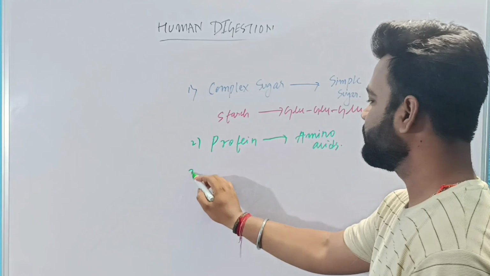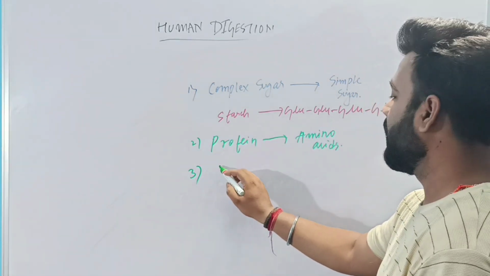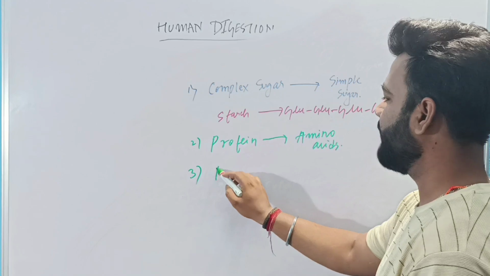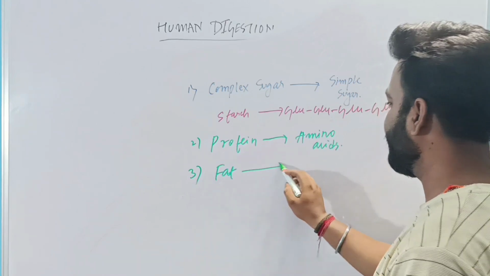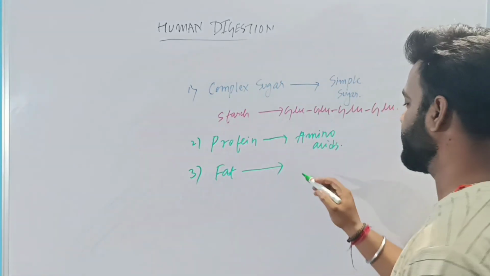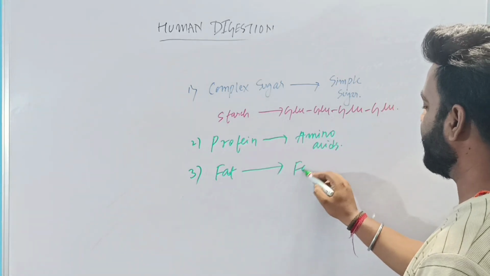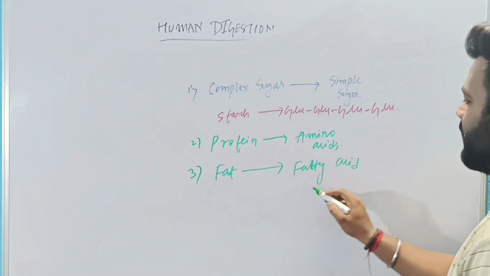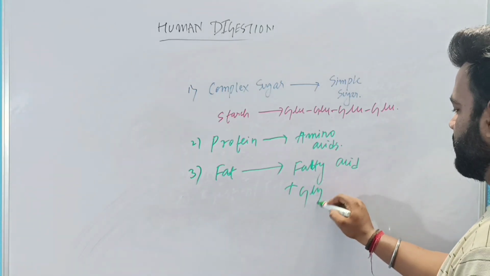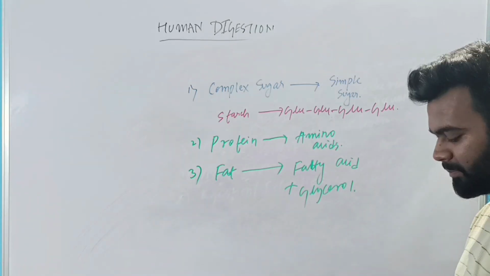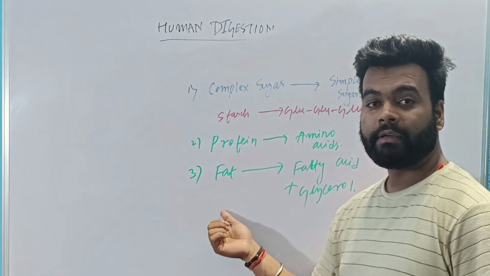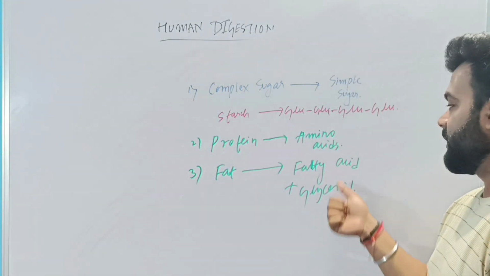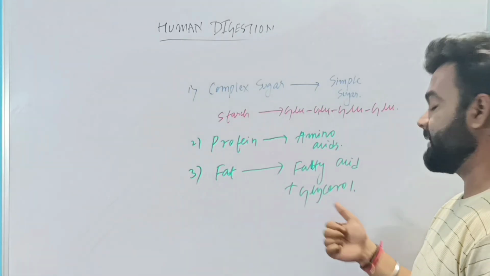And the third is your fat. So when the fat is digested, it is converted into 2 things which are simpler. One is your fatty acid plus glycerol. Fat is a complex which will be broken down into simpler substances called fatty acid and glycerol.